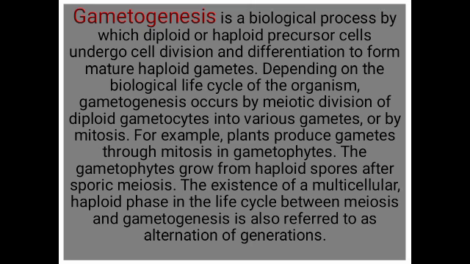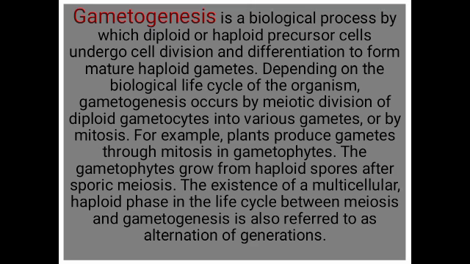Depending on the biological life cycle of the organism, gametogenesis occurs by meiotic division of diploid gametocytes into various gametes or by mitosis.